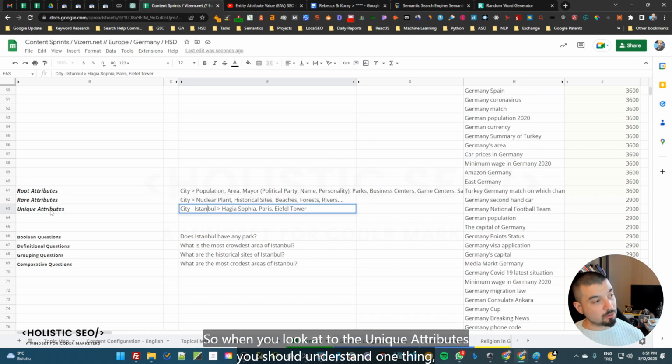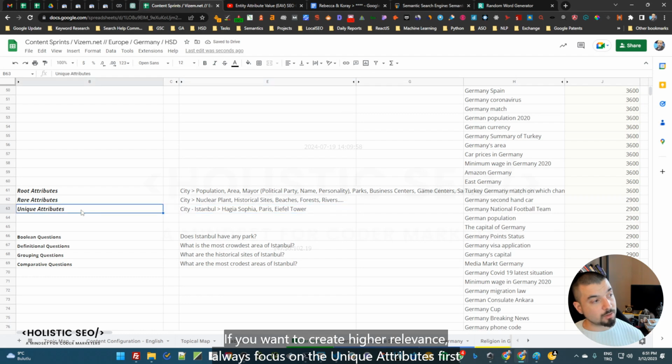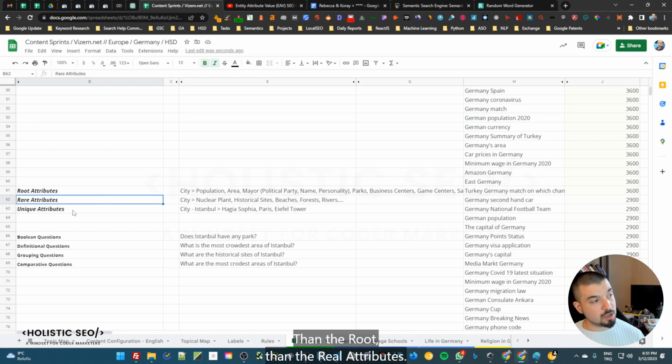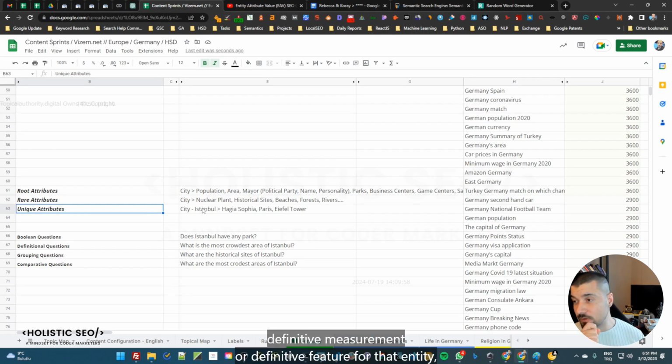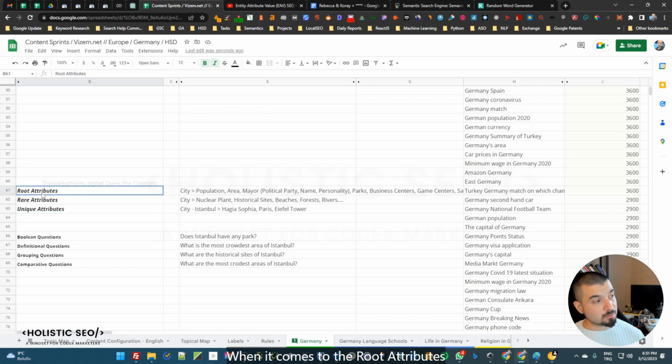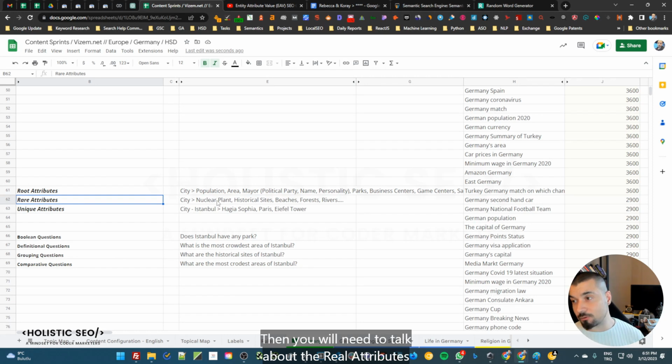When you look at the unique attributes, you should understand one thing. If you want to create higher relevance, always focus on the unique attributes first, then the root, then the rare attributes. Because the unique attribute will be a qualifier and a definitive measurement or definitive feature for that entity, which will be like using a synonym of that city. It will be like another name of the city. The root attributes you will need to use for providing accuracy and comprehensiveness. Then you will need to talk about the rare attributes for qualifying and signifying that entity in a better way.